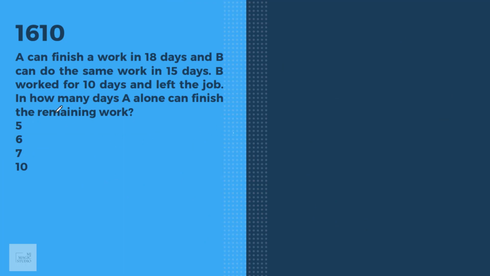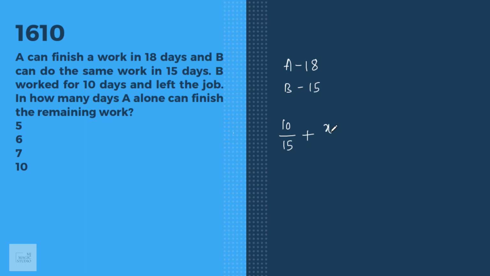A can finish a work in 18 days and B can do the same work in 15 days. B worked for 10 days. That means work done by B in 10 days is 10 by 15. We'll use the fraction format. And left the job. In how many days A alone can finish the remaining work?